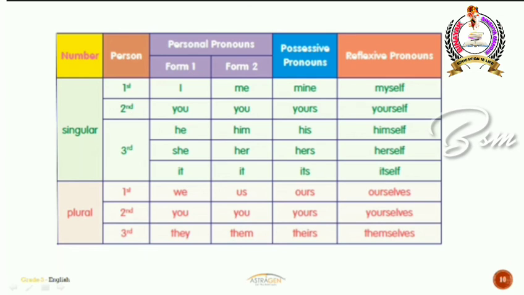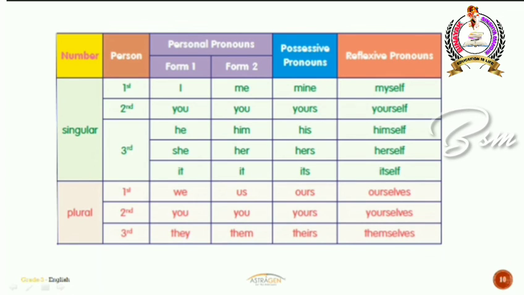Okay. And whenever you're talking about plural possessive pronouns, then you can use ours as a first person, yours as the second person, and theirs as the third person. Okay.